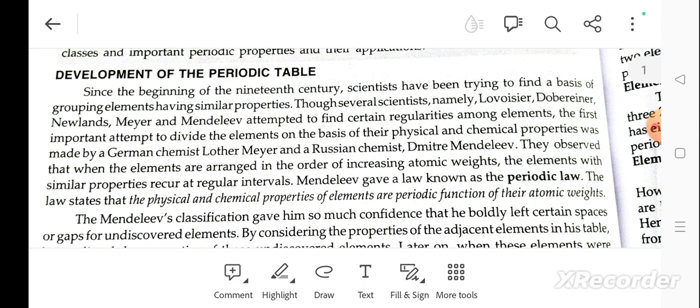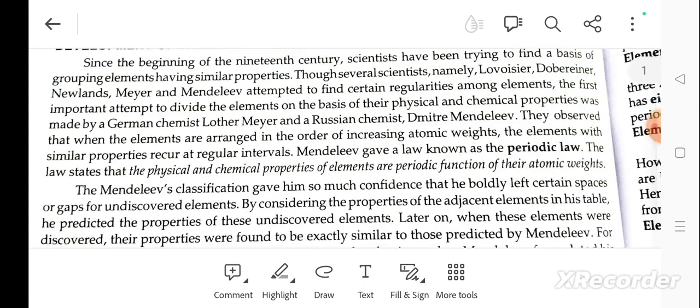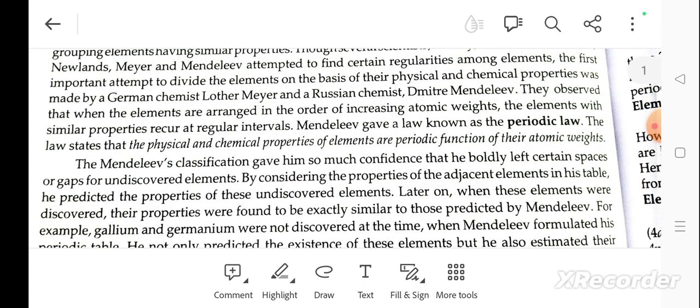Development of periodic tables. Since the beginning of the 19th century, scientists have been trying to find the basis of grouping the elements having similar properties. Several scientists, namely Döbereiner, Newlands, Meyer and Mendeleev, attempted to find a certain regularity among the elements. The first important attempt to divide the elements on the basis of physical and chemical properties was made by the German chemist Lothar Meyer and the Russian chemist Dmitri Mendeleev.